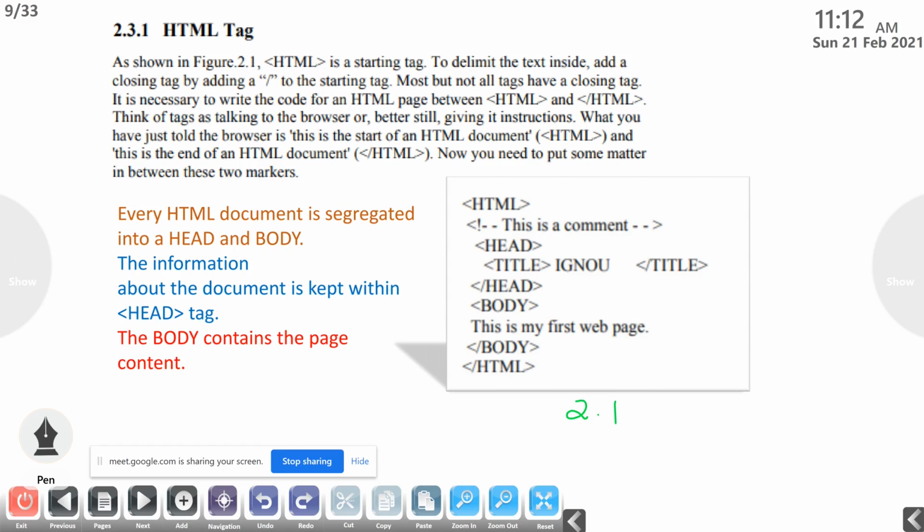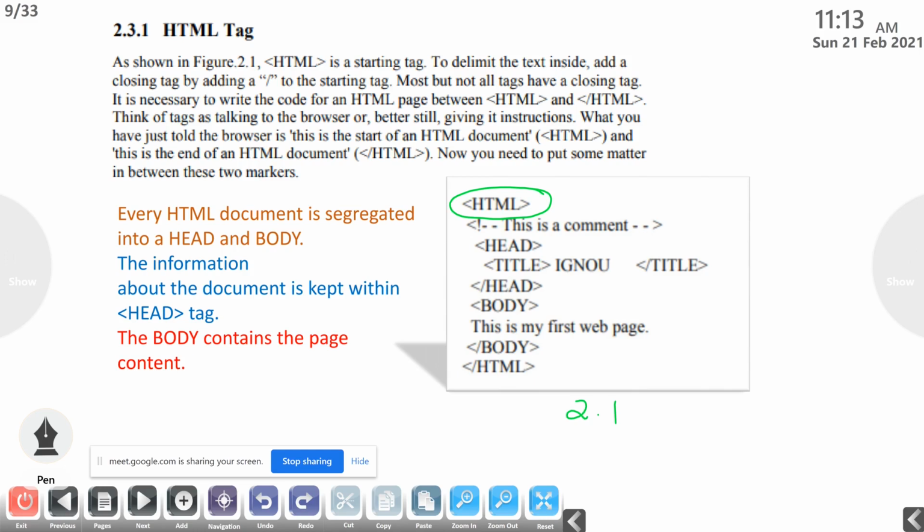So when we are giving the first tag, that is HTML, this gives the instruction to the browser that this is the starting of an HTML document, and the slash tag will give the instruction to the browser that this is the end of an HTML document. So all the tags should be in between this HTML and slash HTML tags.